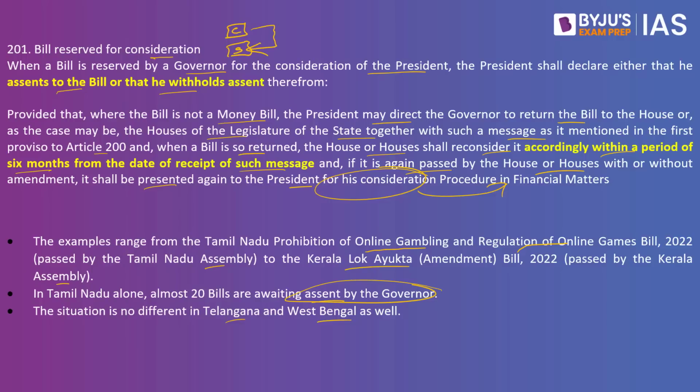That is, a reference is being made to the president, and at the same time the governor is also keeping a constant check on the constitutional principles as well. What if the state government is taking away certain powers of the High Court? In that particular case, the governor would be able to refer this particular legislation to the president so that he can take a look at it, which is why we have Articles 200 and 201 of the Constitution.